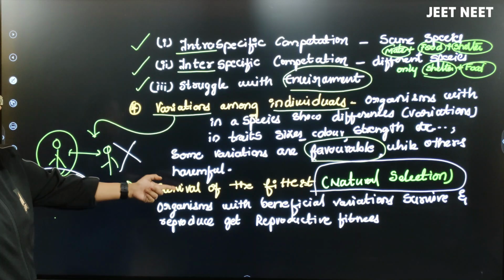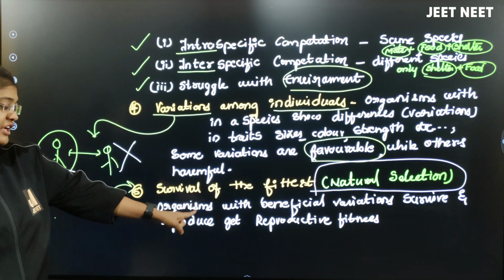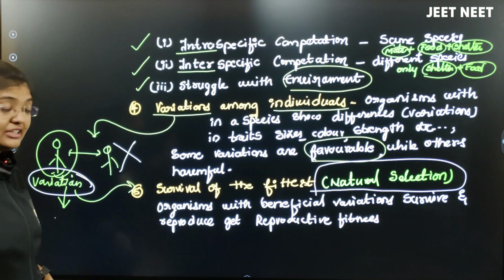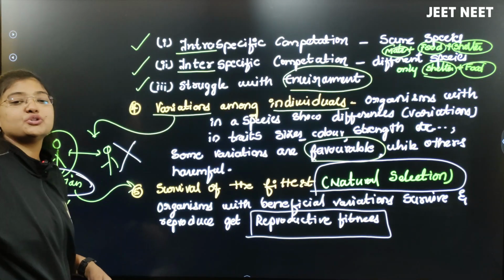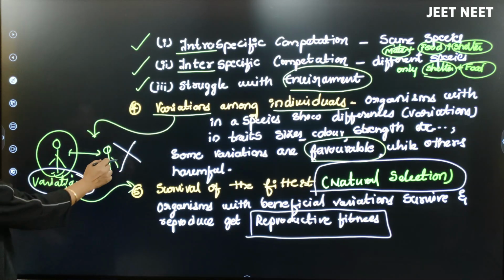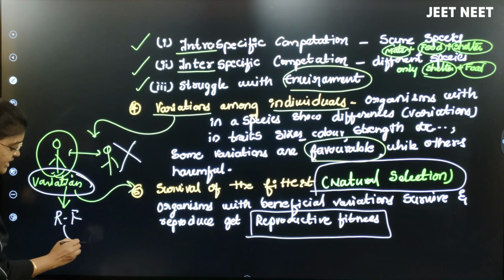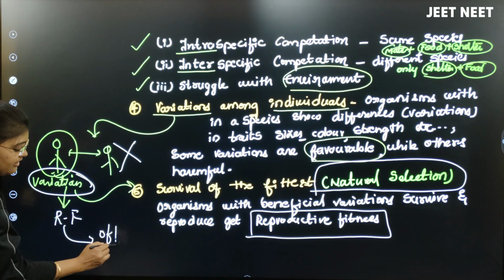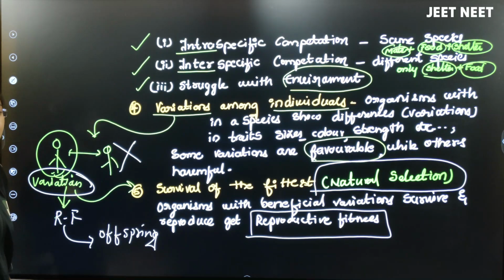That organism will get the survival of the fittest. The organism with beneficial variation survives and reproduces, and only those organisms will get reproductive fitness. The other organism is going to die, this organism will get the reproductive fitness, and only this organism will have the capability of producing offspring, right?